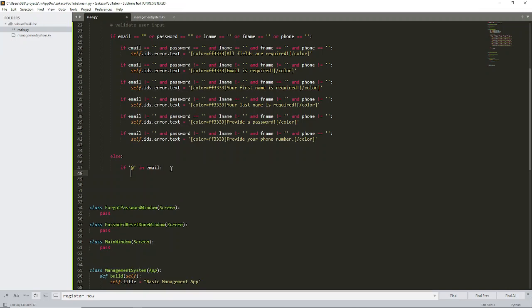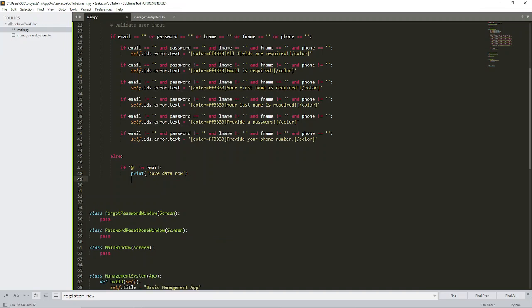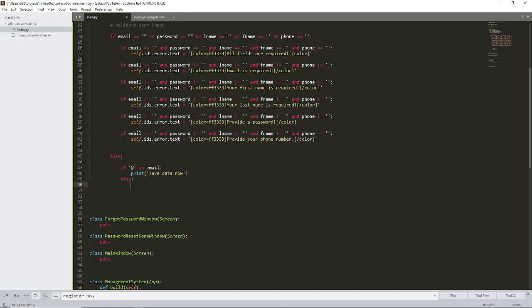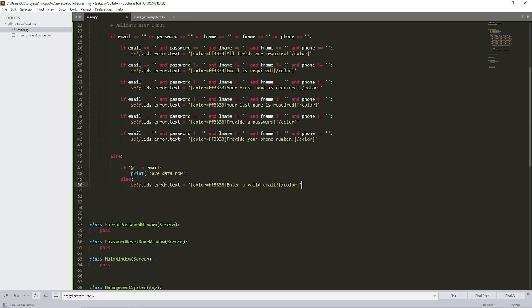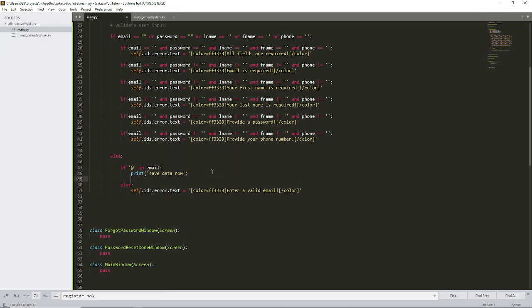Now if this happens, meaning the email is correct, then we save that, so I can print "save data now." Otherwise, if there is no at in the email, meaning the email is not valid, then I want to take the error input box, self.id.error.text, and change that to "enter a valid email," and still give it a red color. You get the idea.